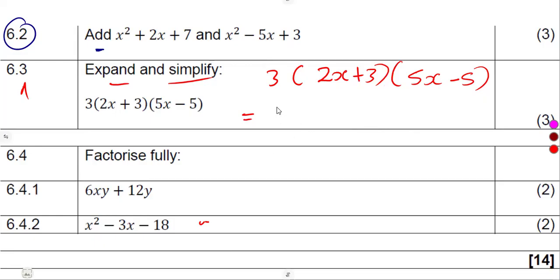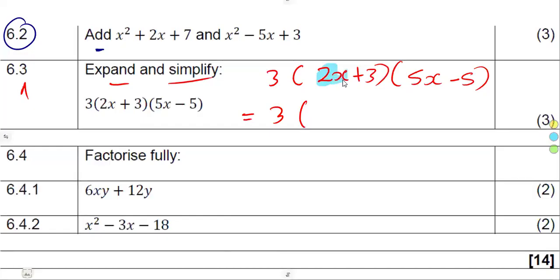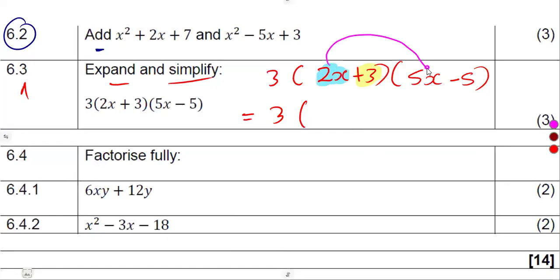So for us not to have confusion, guys, I'm going to leave that 3 on its own. Then expand these two brackets as we do understand our FOIL method. Meaning to say, the first bracket is going to expand the second one. So 2x multiplies everything in the second bracket. The plus 3 multiplies everything in the second bracket as well. All right, so let us multiply 2x times 5x. That is going to be 10x squared. We do the same thing, 2x times minus 5, that's going to be minus 10x.